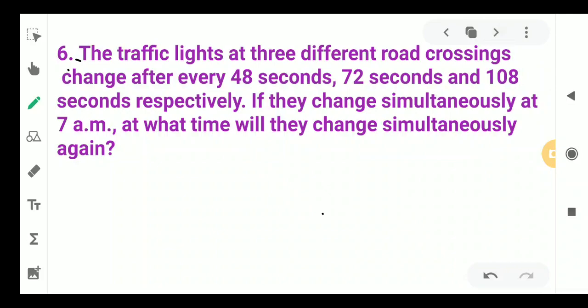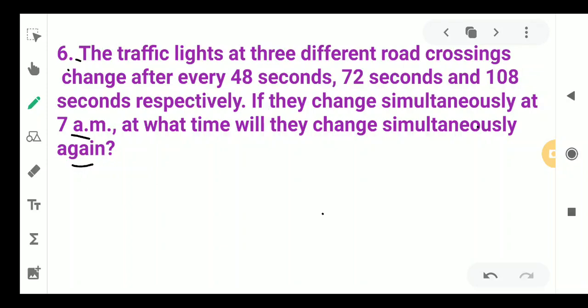Now the question is: the traffic lights at three different road crossings change after every 48 seconds, 72 seconds and 108 seconds respectively. If they change simultaneously at 7 a.m., at what time will they change simultaneously again? Now children, you have seen the traffic light.